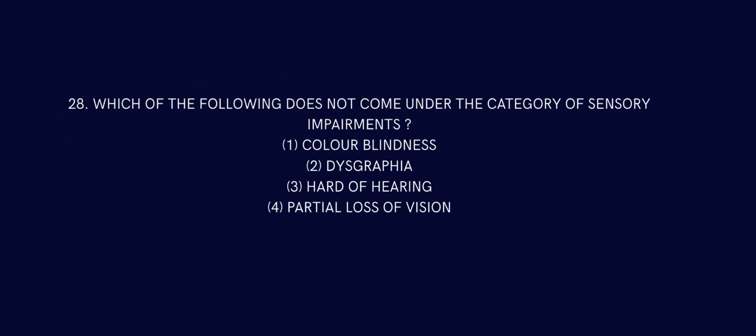Question number 28. Which of the following does not come under the category of sensory impairment? The one that does not come under sensory impairment is dysgraphia, because that is a learning disability of hand-eye coordination. So, the answer is dysgraphia.